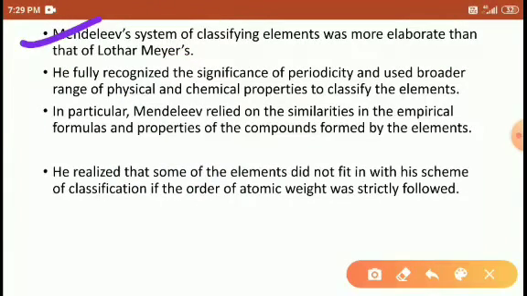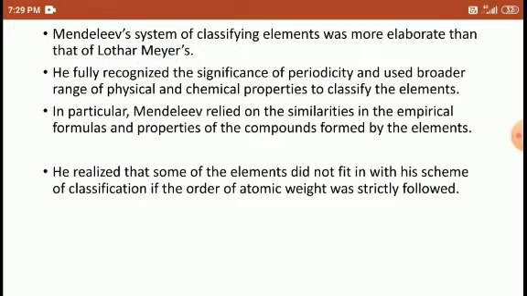So Mendeleev classified the elements systematically and more elaborately than Lothar-Meyer. Mendeleev's periodic table is more advanced and better than the Lothar-Meyer table. Last time we discussed that Lothar-Meyer also made a table, but it was not published.